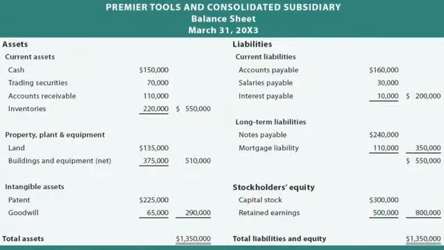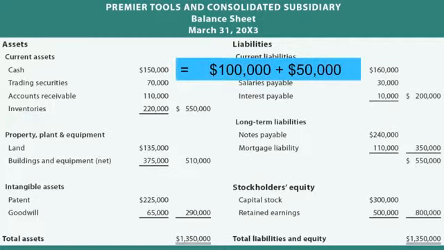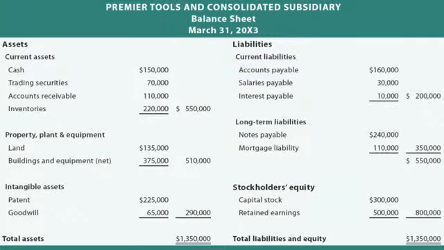So here's the consolidated balance sheet now for Premier and its consolidated subsidiary Sledgehammer. And I'd call your attention to certain things that are simply additive. The $150,000 for cash represents the $100,000 held by the parent and the $50,000 held by the subsidiary. Likewise for the trading securities, the accounts receivable, the inventories. If you want to look at the textbook online, you'll be able to do the math to add across on these. I'm not going to repeat each of these, but let's look at land here.